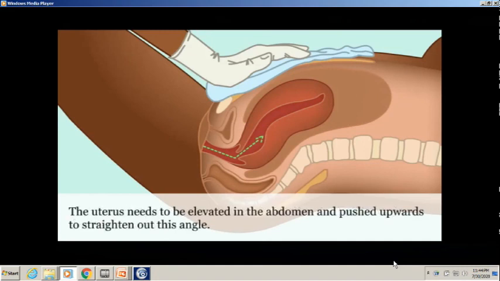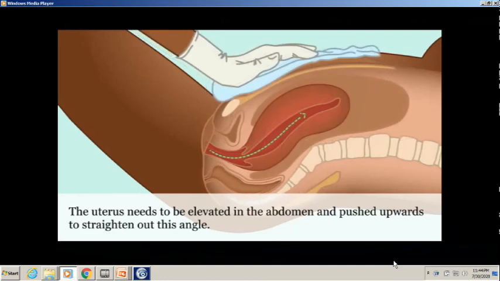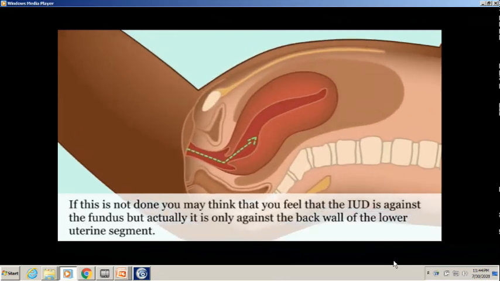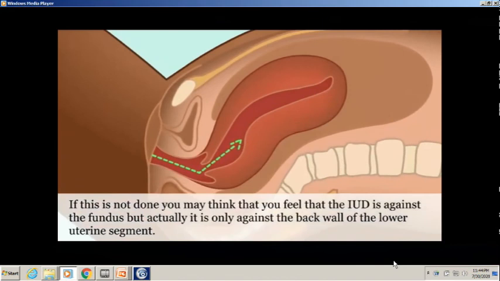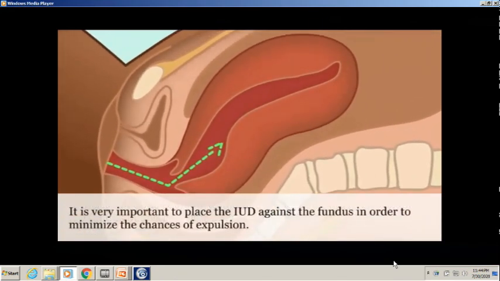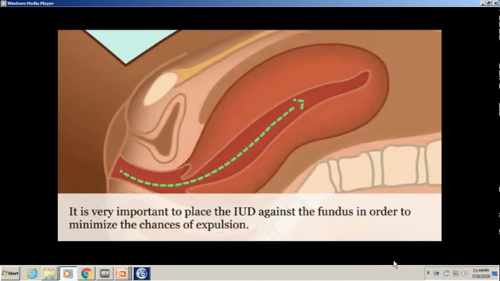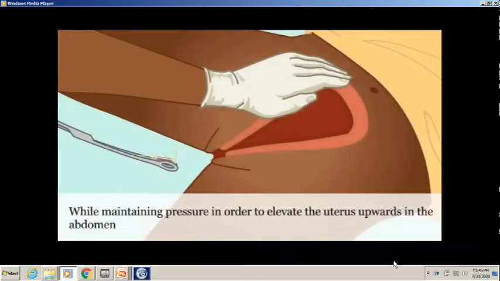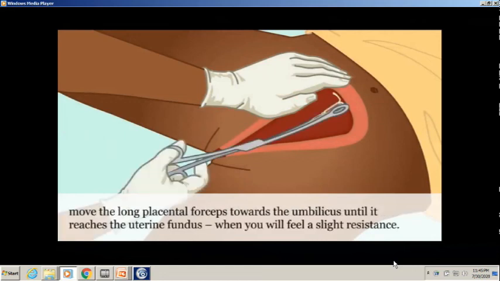If this is not done, you may think that you feel the IUD is against the fundus, but actually it is only against the back wall of the lower uterine segment. It is very important to place the IUD against the fundus in order to minimize the chances of expulsion. While maintaining pressure in order to elevate the uterus upwards in the abdomen, move the long placental forceps towards the umbilicus until it reaches the uterine fundus, when you will feel a slight resistance.